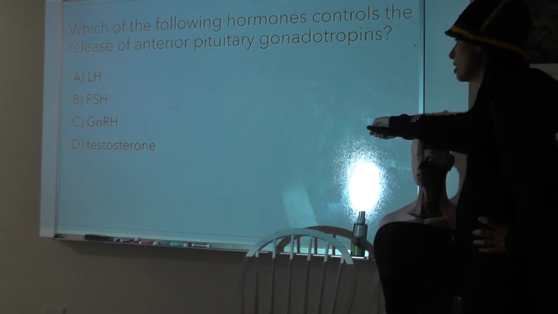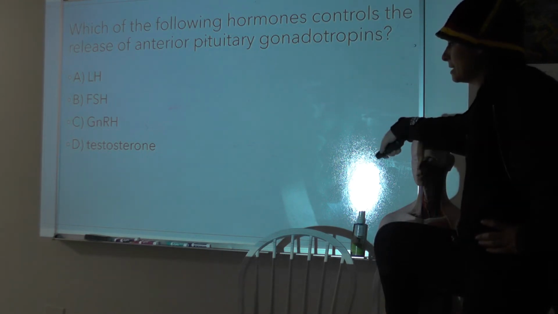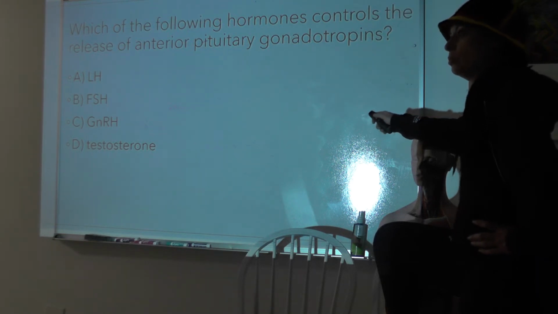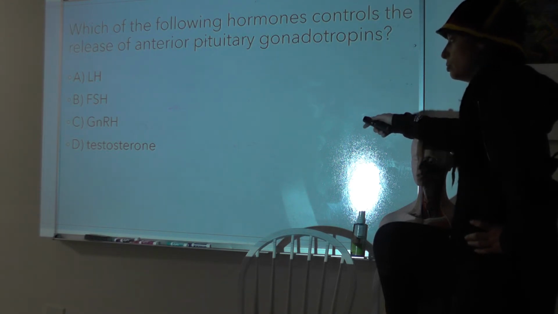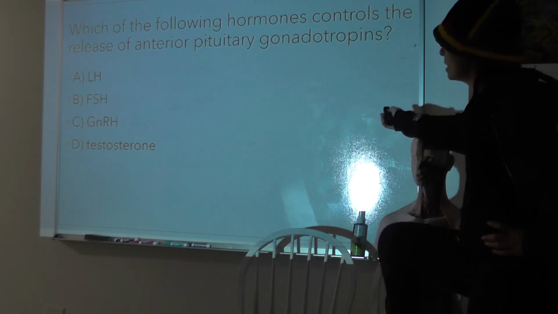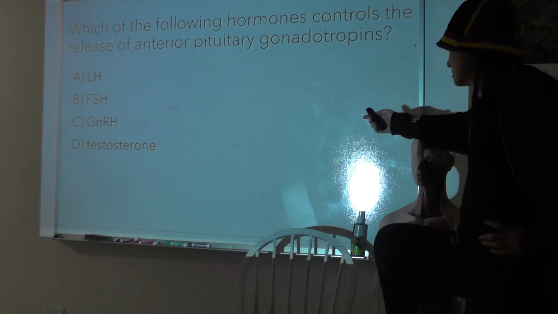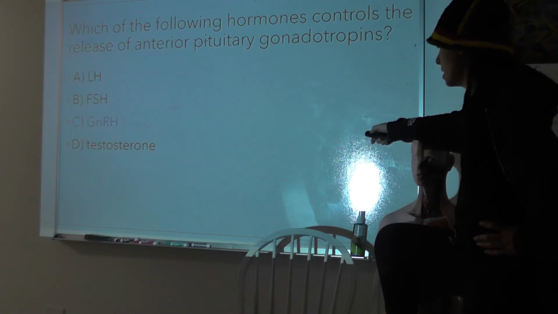Which of the following hormones controls the release of the anterior pituitary gonadotropins? A, LH, B, FSH, C, GnRH, D, testosterone. Okay, so which hormone controls the release of anterior pituitary gonadotropins? The gonadotropins are LH and FSH, and gonadotropin releasing hormone is going to be the hormone that stimulates their production and release.